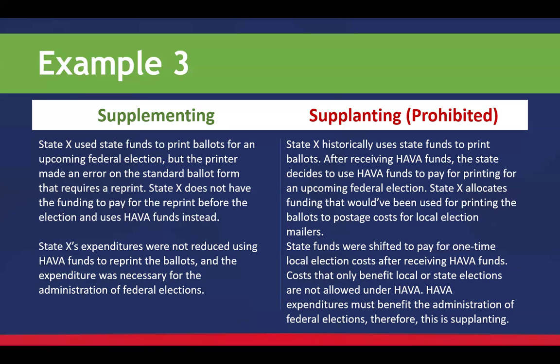On the other side here, State X uses state funds to print ballots. After receiving HAVA funds, the state decides to use HAVA funds for printing for an upcoming federal election. The state allocates funding that would have been used for printing the ballots to postage costs for local election mailers. In this case, state funds were shifted to pay for one-time local election costs after receiving HAVA funds. Costs that only benefit local or state elections are not allowed under HAVA. We know that HAVA expenditures must benefit the administration of federal elections. Therefore, this is supplanting and, of course, is unallowable.